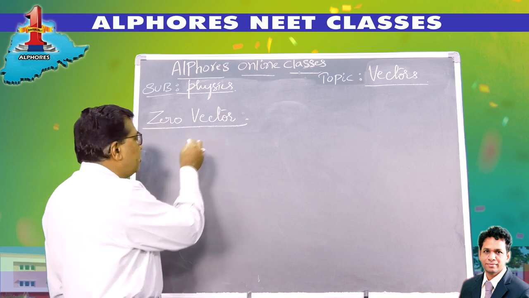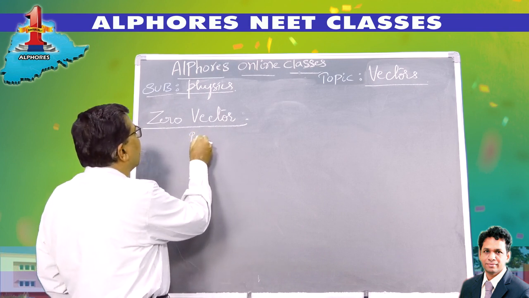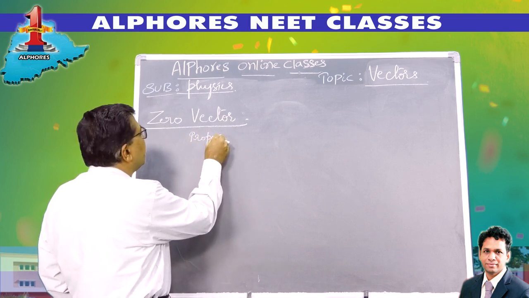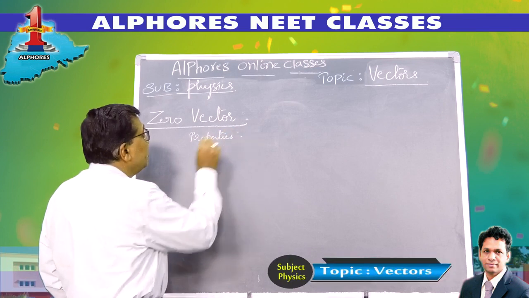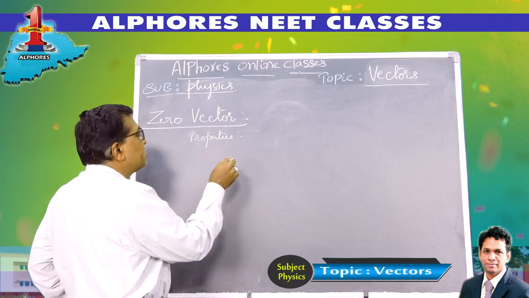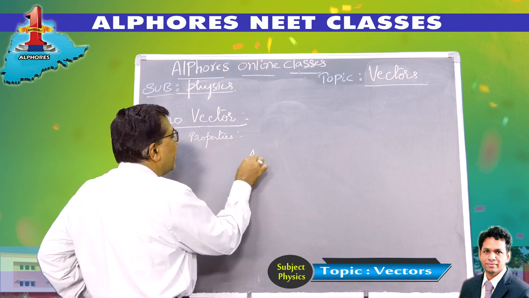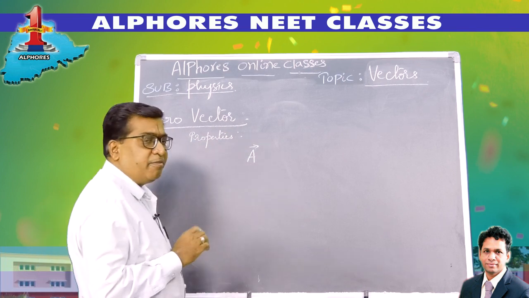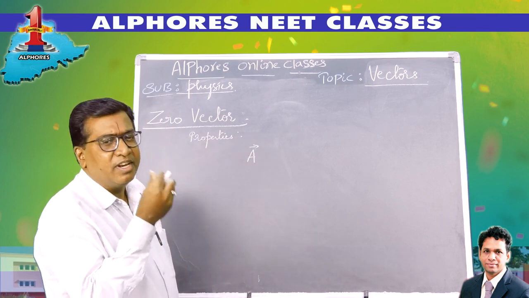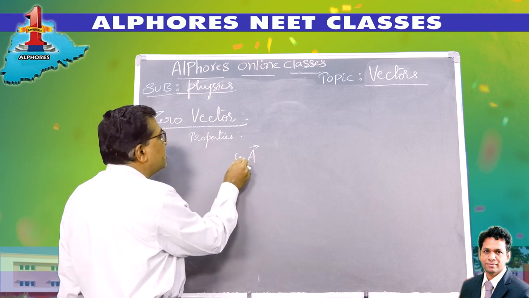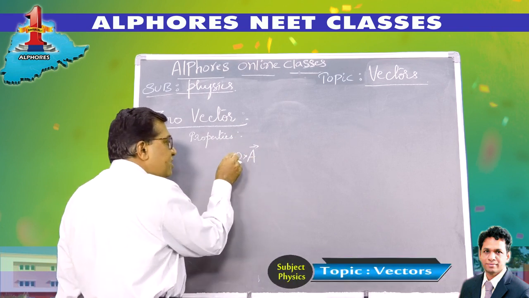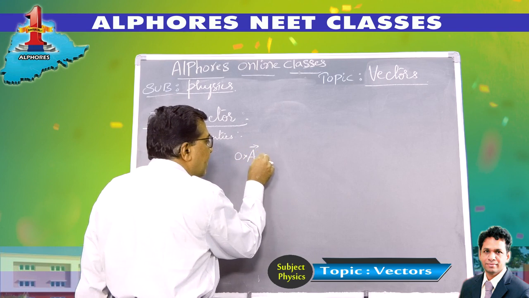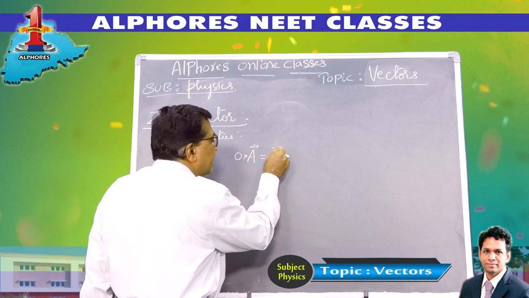Now let us take the properties of the 0 vector. Suppose there is a vector A bar. If the scalar 0 is multiplied to a vector, it yields a 0 vector.